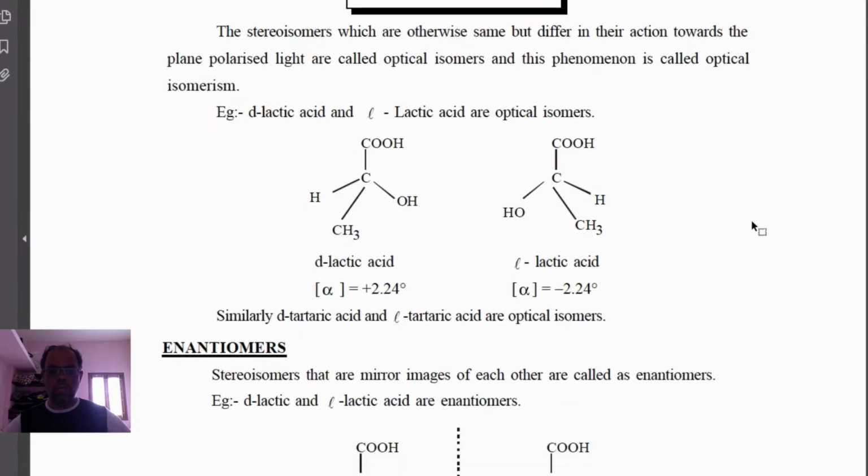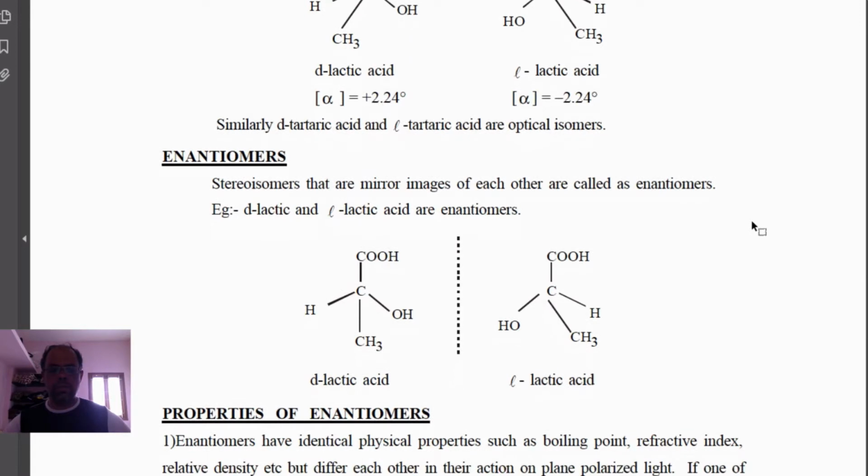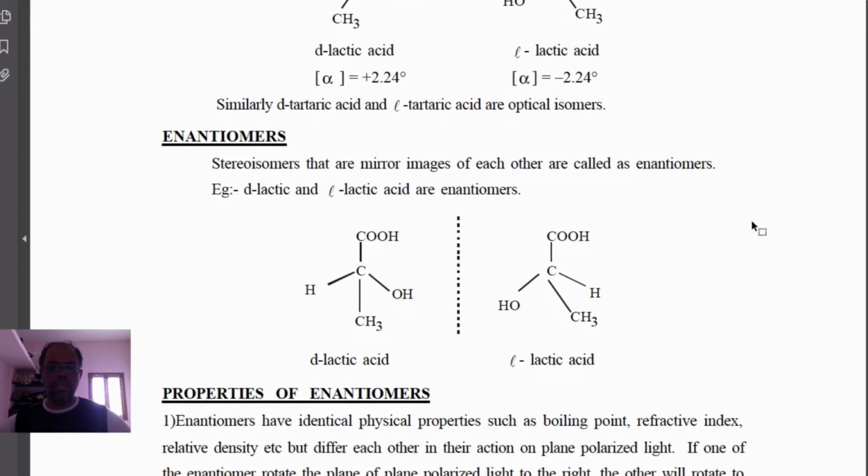This is the dextrorotatory lactic acid, and this is the levorotatory lactic acid, and this pair of compounds is called optical enantiomers. If we have a mirror image relationship, then they are optical isomers.